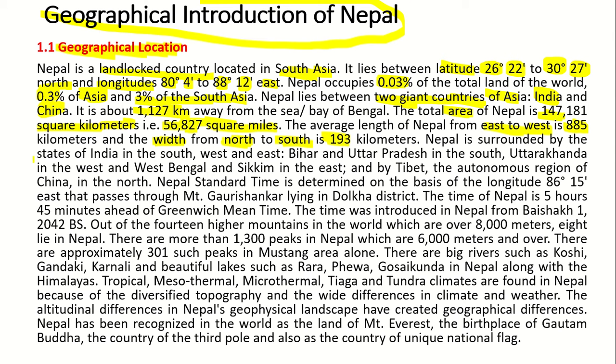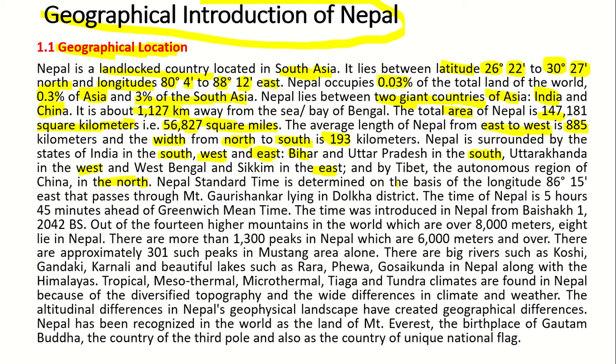Nepal is surrounded by the states of India in the south, west and east: Bihar and Uttar Pradesh in the south, Uttarakhand in the west, West Bengal and Sikkim in the east, and by Tibet, the autonomous region of China, in the north.